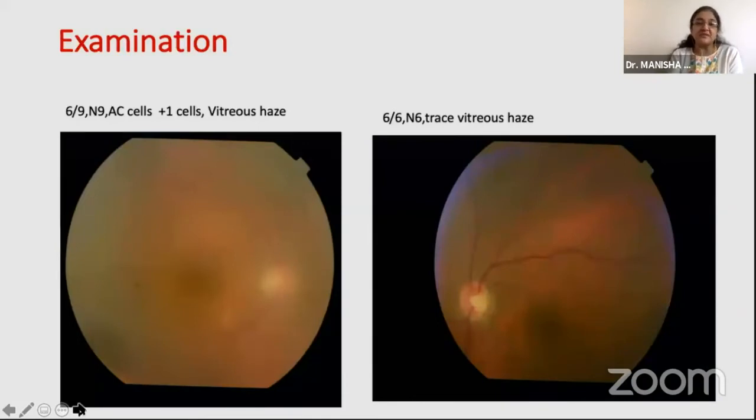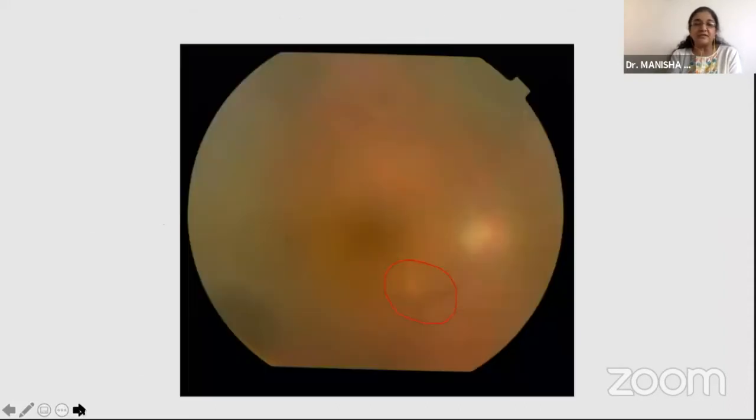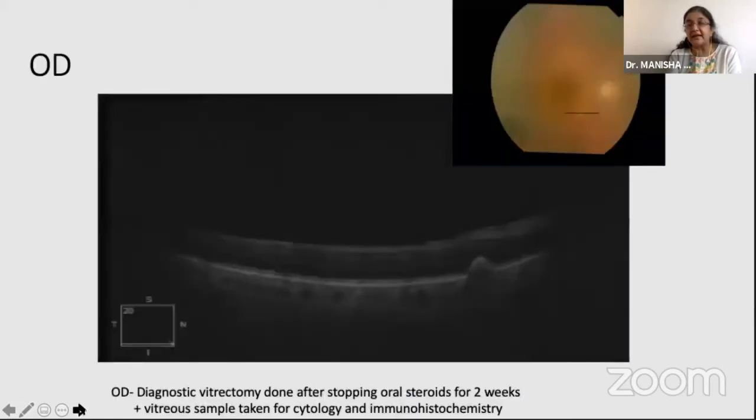Now, when this patient presented, he had a vision of 6/9. You see there was a bilateral vitritis, more in the right eye. And when we did a cursory examination for the uveitis profile, it was all within normal. Now, what clinched our eyes was the small lesion that we could see through the vitritis in the right eye. We went ahead and did an OCT for this patient, and what we found was very typical sub-RPE deposits. So we went ahead and did a diagnostic vitrectomy after stopping oral steroids for 2 weeks.